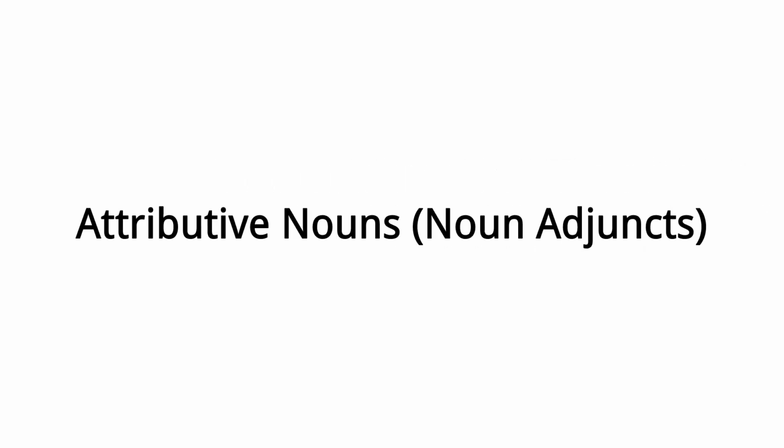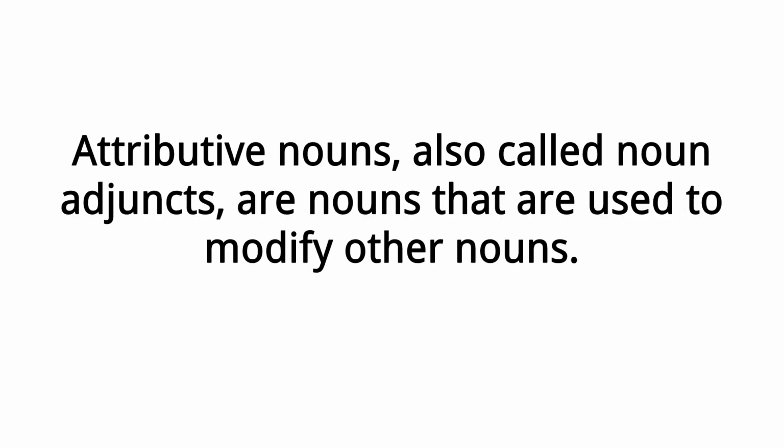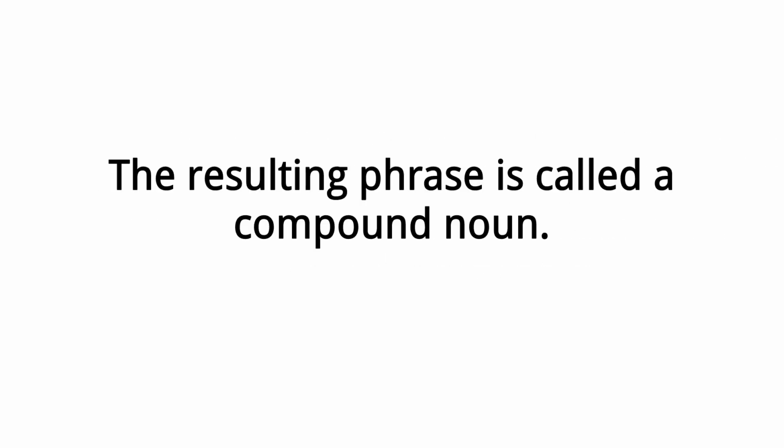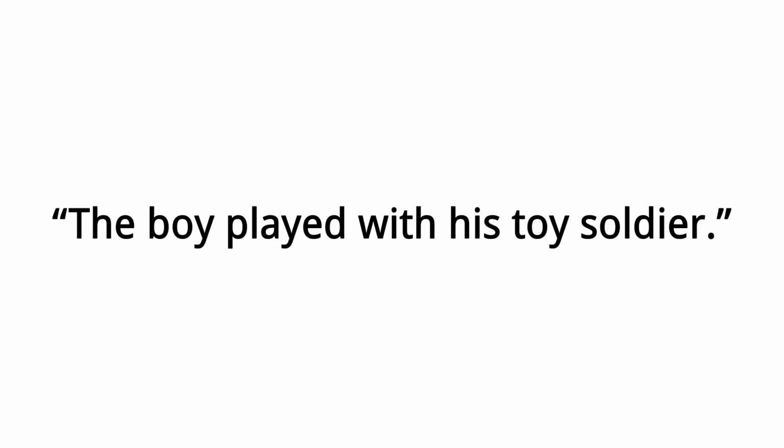Attributive nouns, noun adjuncts. Attributive nouns, also called noun adjuncts, are nouns that are used to modify other nouns. The resulting phrase is called a compound noun. For example, the boy played with his toy soldier. In this sentence, toy is the noun adjunct, and it modifies the word soldier, creating the compound noun, toy soldier.